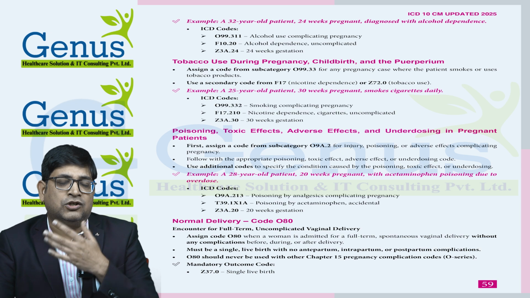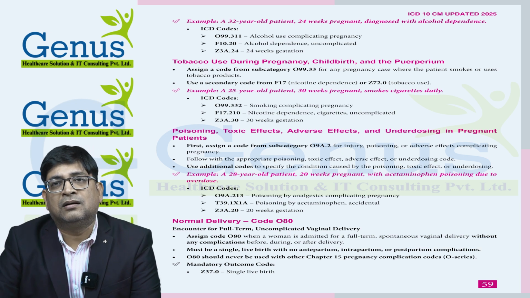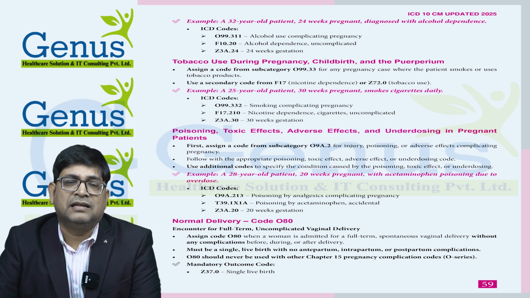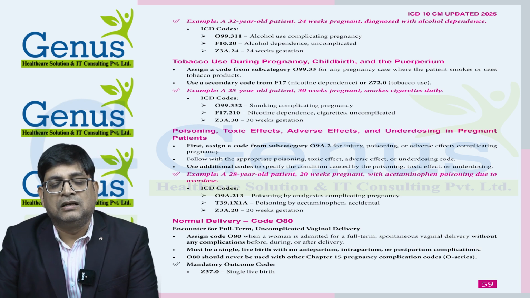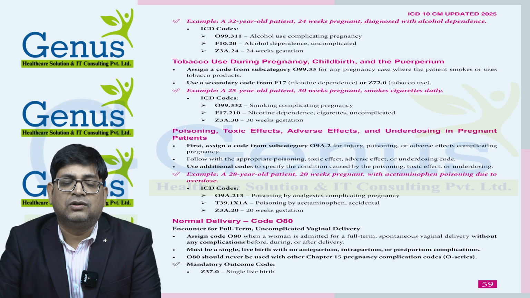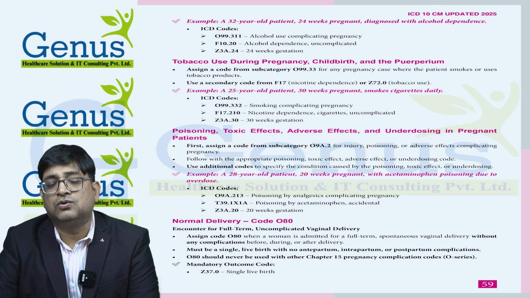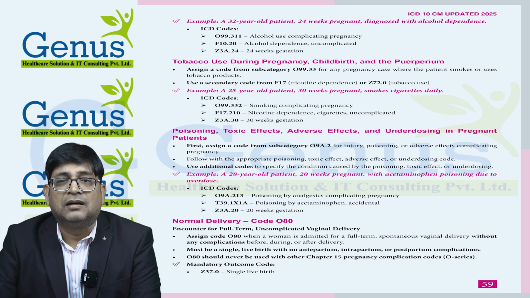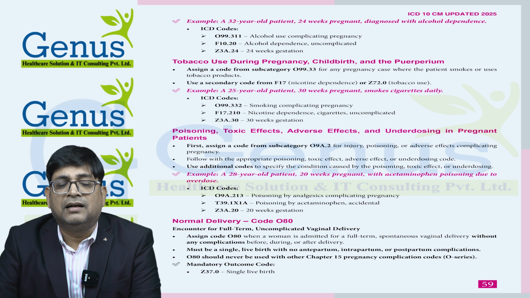So all guidelines we need to use are the same as we use on a normal patient. The only difference is we need to use an additional code for poisoning in pregnancy. That code is O9A.213, so we need to provide the O9A.213 code additionally. Again, this is a second trimester code, but the main code is O9A.2. The O9A.2 series is for pregnancy complicated by poisoning, toxic effect, adverse effect. And the other codes we need to provide are the same as whatever we discussed earlier.